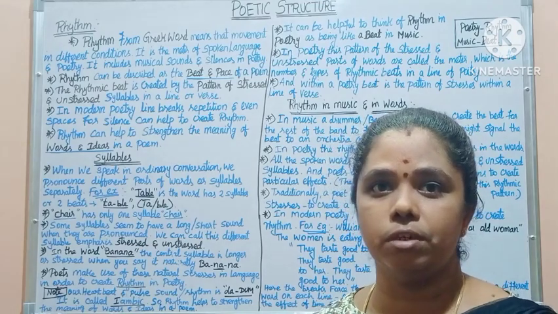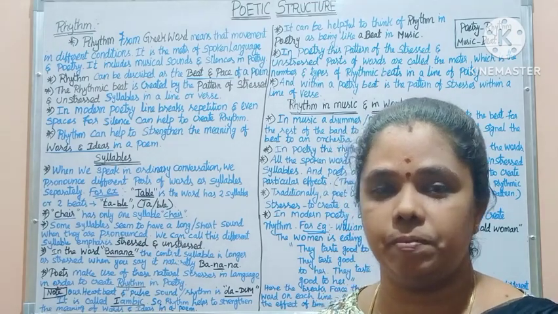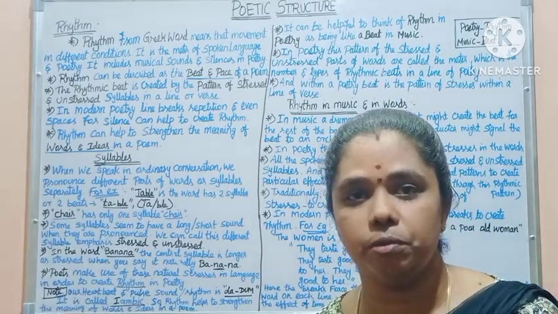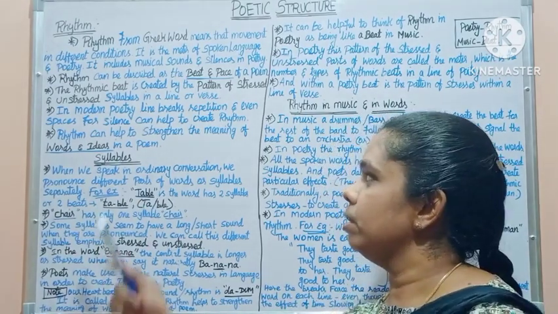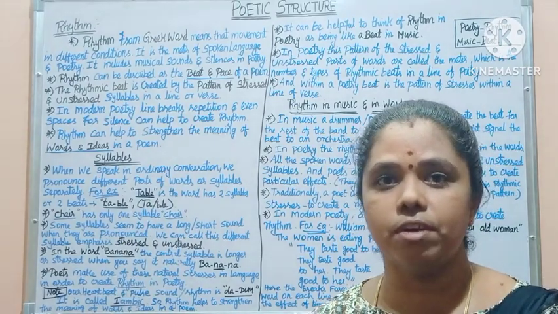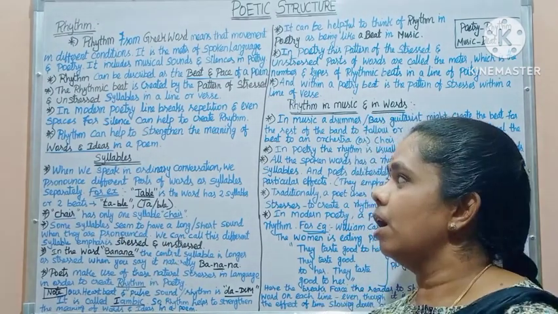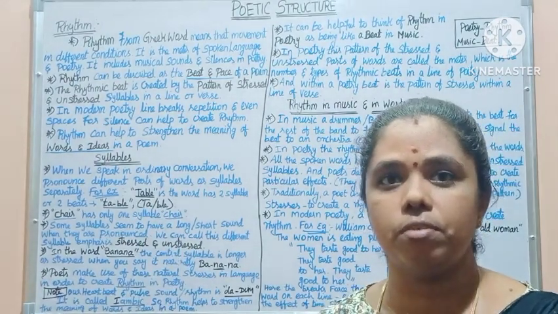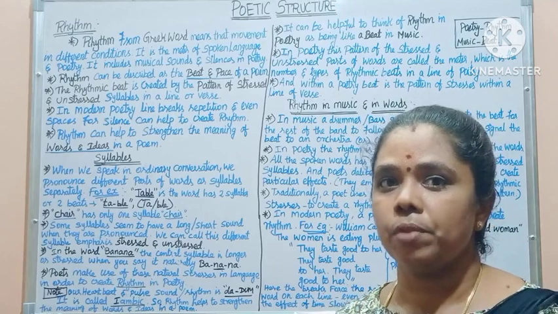The making of words in a line is called meter. Then rhythm can be helpful to strengthen the meaning of words and ideas in a poem.